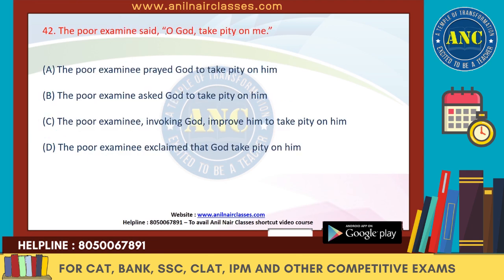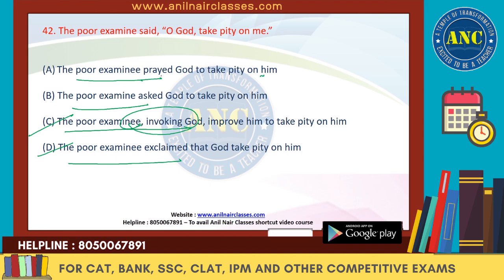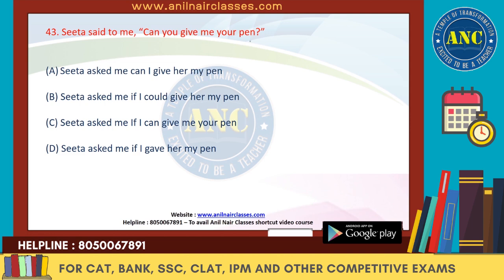Next, "The poor examinee said, oh God, take pity on me." So the poor examinee prayed. The poor examinee asked. The poor examinee, comma, invoking God. This is wrong. So we will get rid of "the poor examinee exclaimed." The examinee is not exclaiming, right? So an incorrect reported verb is there. "Prayed to God to take pity on him." Now it has to be "prayed to God." So this "to" is missing. So we can get rid of A. The answer will be B. Next, "Sita said to me, can you give me your pen?" So "Sita said" is in the past tense.